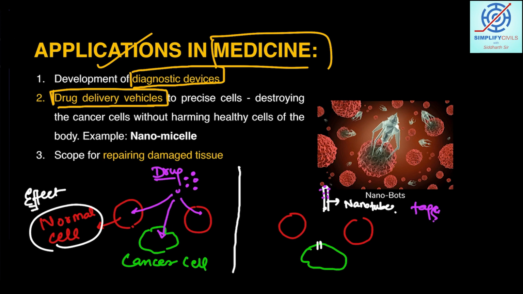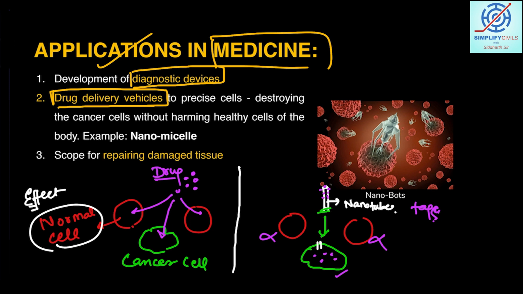There may be some kind of receptor present on the nanotubes as well, and these receptors will bind to the cancer cells only, and transfer the drugs into the cancer cell only and not our healthy cells. This is why our healthy cells can be protected.